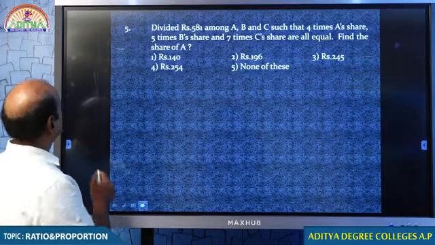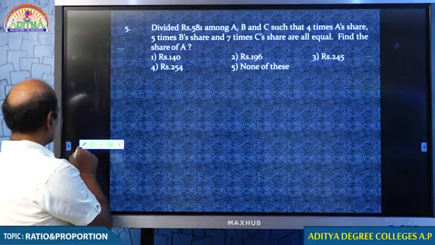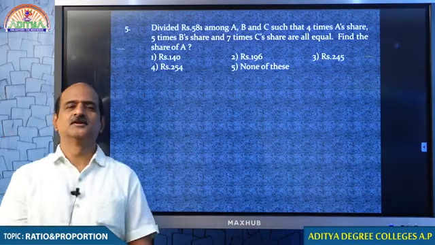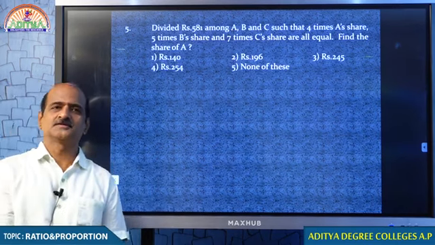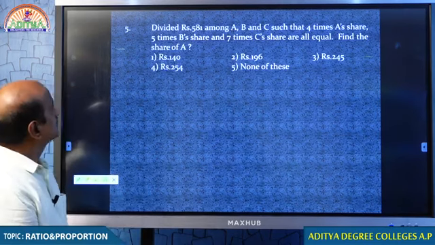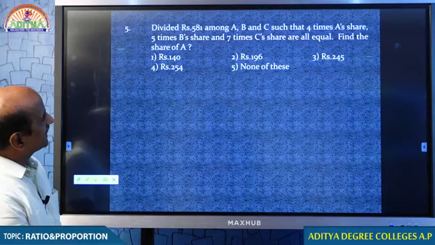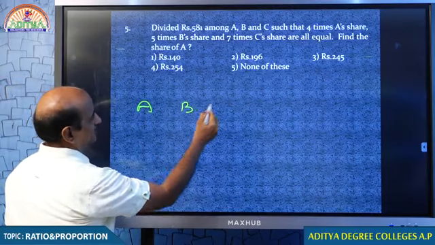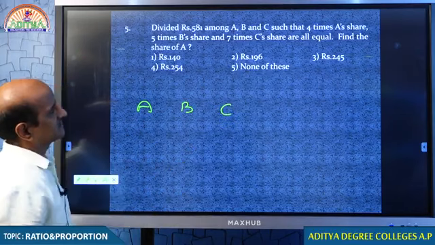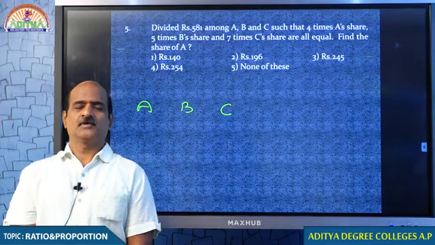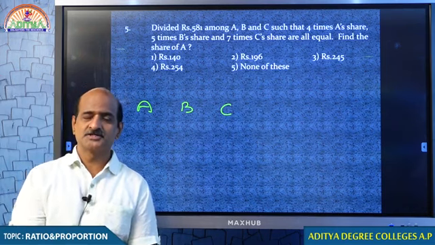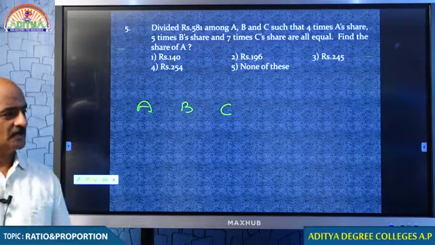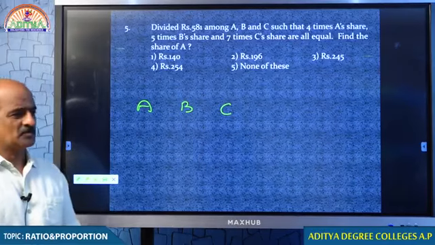Now, question number 5. Read the question and come to some conclusion before we go ahead. Just look at the question. Divide 581 rupees among A, B and C. Let us see whether a condition is given or a ratio is given. Yes, we are given some condition. Let us see what condition you are given.